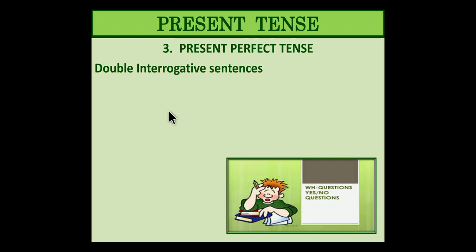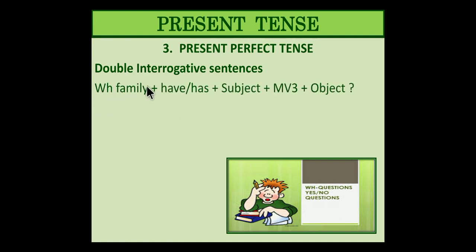Next, double interrogative where you expect an explanation. So you will need a WH family word: who, which, whom, where, when, how, all these sort of words. WH family word, then has or have depending upon the singular or plural form of the subject, then the subject itself, and then MV3 and then the object. Now give me an example for the structure for the negative double interrogative. Just add a not over here: not, never or neither after the subject, a negation after the subject. The example will be, what have they eaten today?